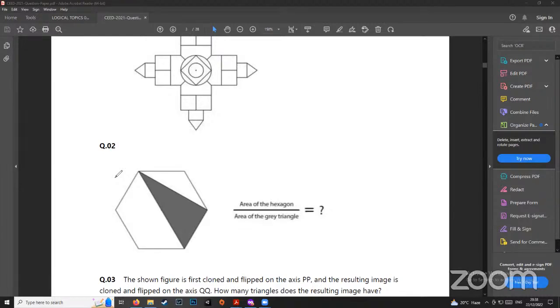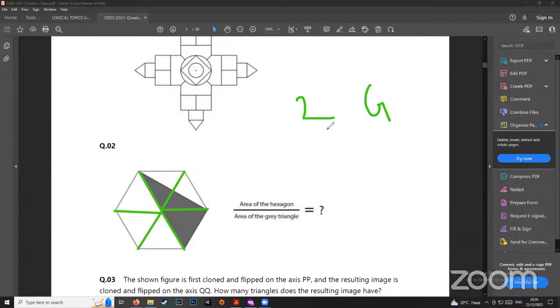with something else? But if you are comfortable with these sort of questions, if you practice these sort of questions, you can learn certain tips and tricks that you can divide this hexagon into 6 triangles, right? Let me just divide it into 6 triangles. It is made of 6 white triangles, right? And look at this, area of the triangle is one gray triangle and 2 halves of 2 triangles. So I can actually say there are in total 2 gray triangles, right? These 2 halves can make 2 gray triangles.